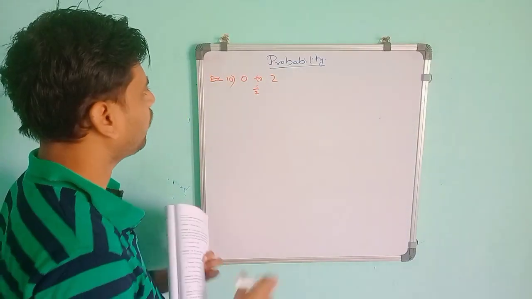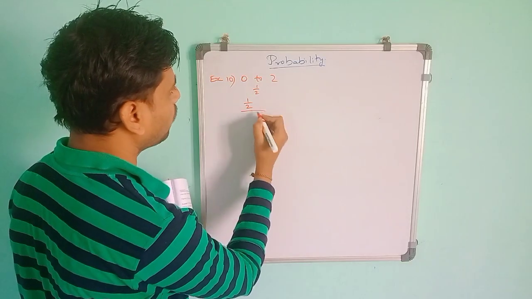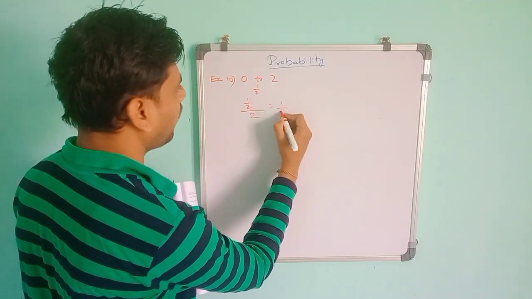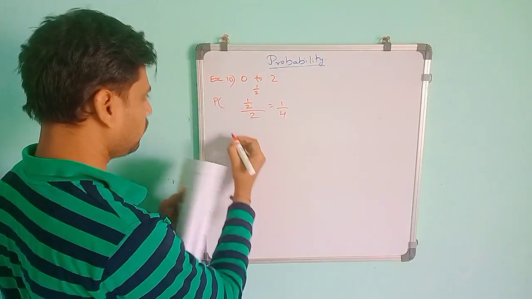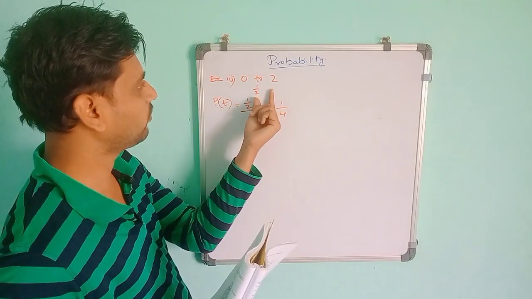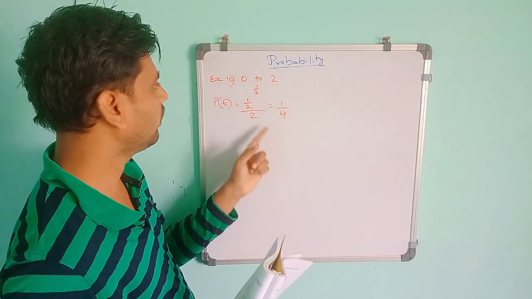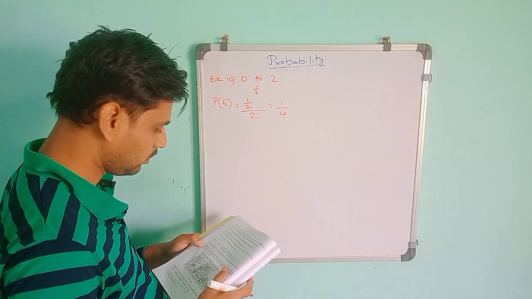Number of favorable outcomes divided by total outcomes, which is 0 to 2, gives 1 by 4. So P of E is equal to 1 by 2 divided by 2, the total distance from 0 to 2, that is 1 by 4. Like that, the 11th one.